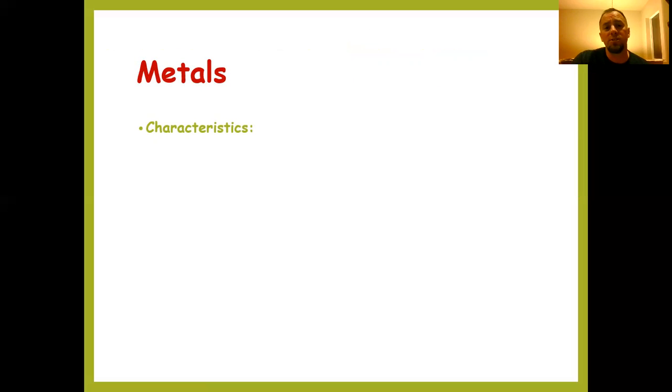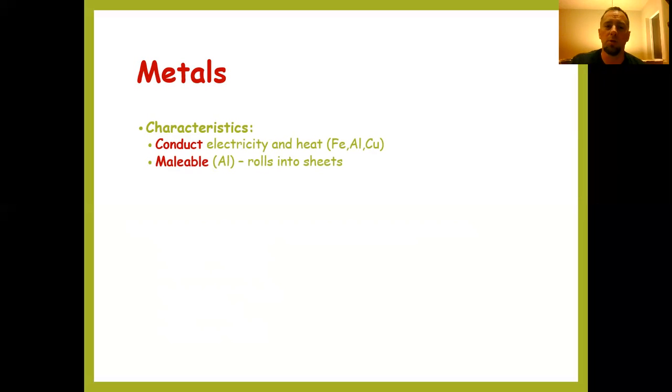There are a number of characteristics of metals. You may already know a number of these, but the metals are able to conduct electricity and heat. So they have conductivity in these two forms. So iron, aluminum, copper, you may already know some of those as being able to conduct electricity as well as heat. They are also malleable. For example, aluminum can be rolled out into sheets and flattened for making aluminum cans and aluminum foil, a lot of different things like that.